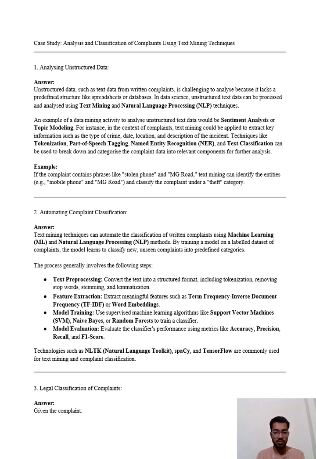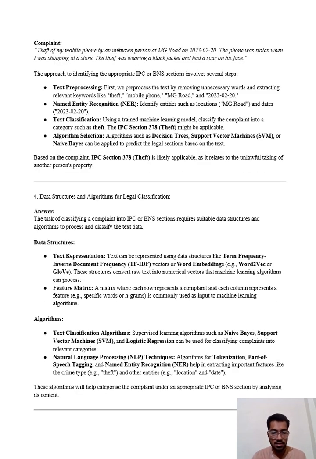Then the third point we came to is legal classification of complaints. So the answer for this is, let's suppose the complaint is: theft of my mobile phone by an unknown person at MG Road on 22 2023. The phone was stolen when I was shopping at a store. The thief was wearing a black jacket and had a scar on his face. The approach to identify the appropriate IPC or BNS sections involves several steps. These are text preprocessing. First, we preprocess the text by removing unnecessary words and extracting relevant keywords like theft, mobile phone, MG Road, and the date.